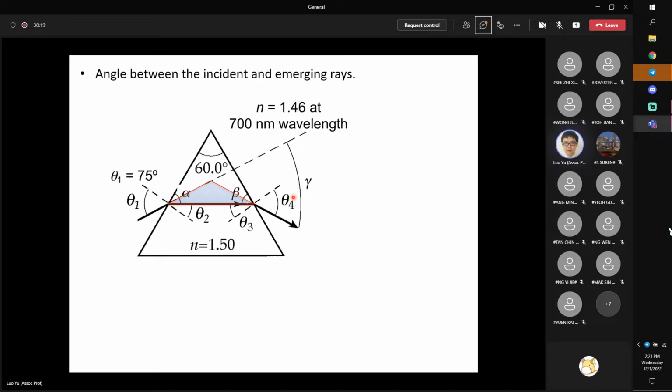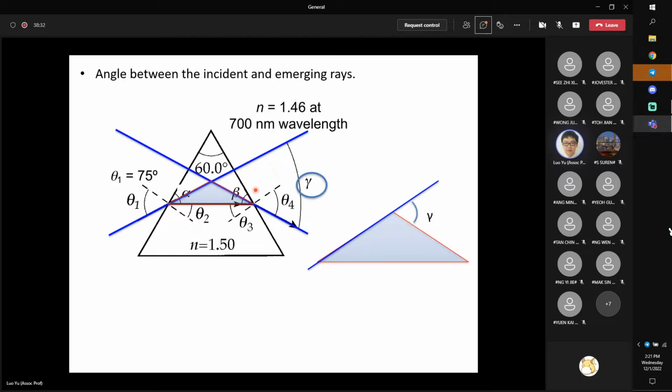In order to calculate what gamma is, we have to look at this small triangle here, where this one and this one is its extension. For this small triangle, gamma is the external angle of this apex.